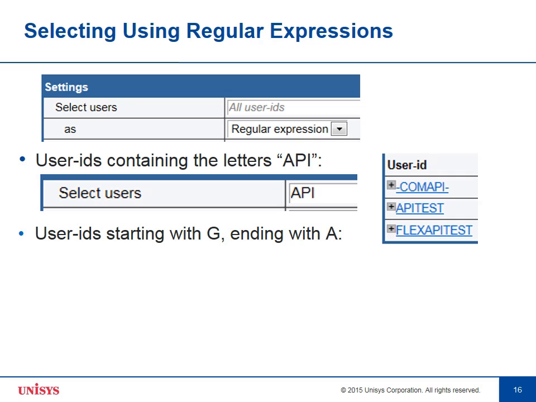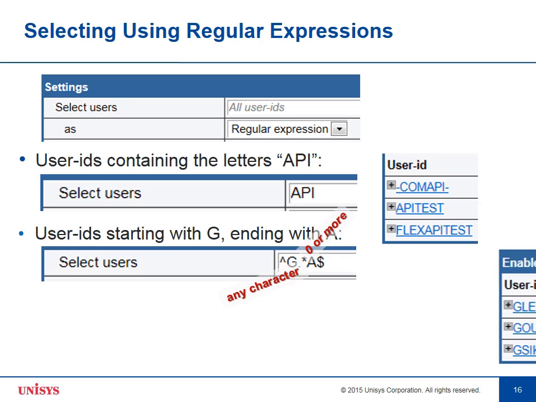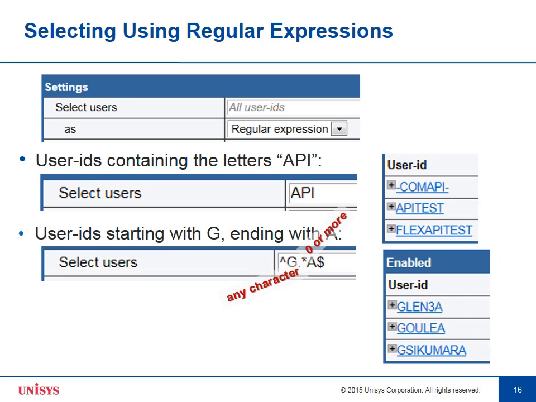But suppose you wanted to only select the ones that begin with a certain letter like G and end with another letter like A. To do that, you can anchor the selection at the beginning and end. So the caret here says that the following letter has to be the first one in the string. The period represents any character. The asterisk says 0 or more of those. And then the A followed by a $ sign says that this is what you want the string to end with. And using that selection, you might end up with a set of users such as the ones here.